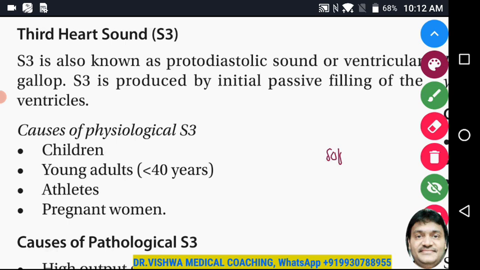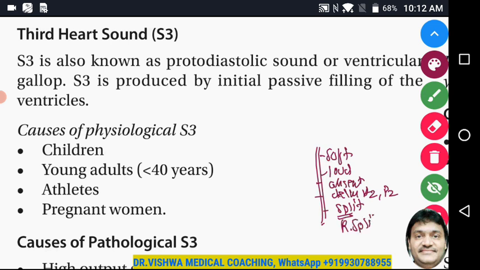Softness of the second heart sound, loud second heart sound, absent second heart sound. We talked about the delayed A2 component, delayed P2 component, or also we talked about the splitting of the second heart sound, and we also talked about the reverse splitting of the second heart sound. These are the peculiarities that can come up in case of second heart sound.